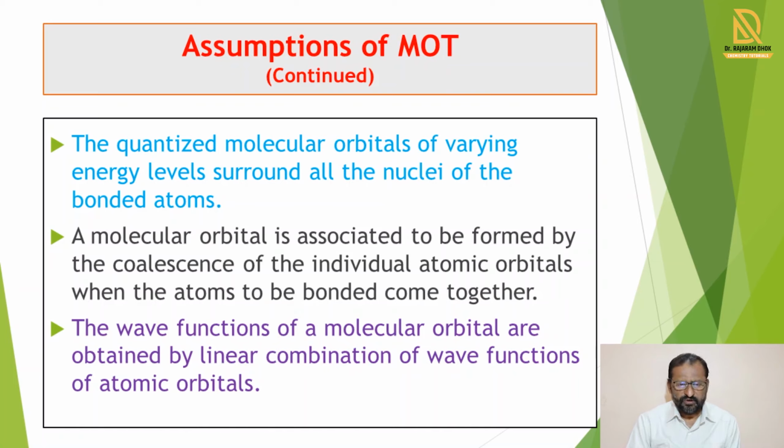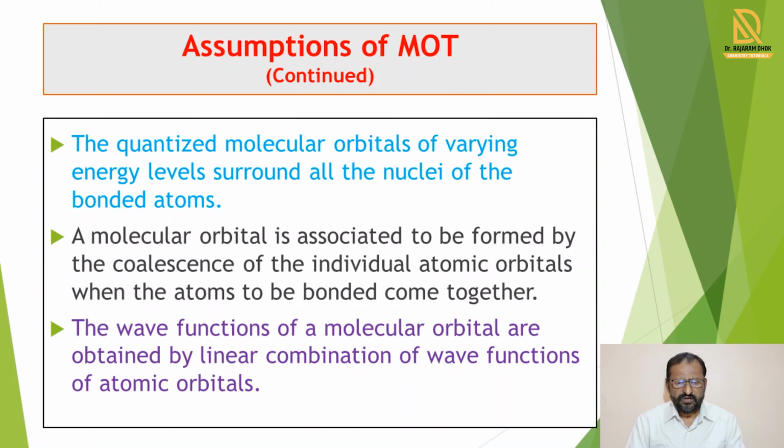The molecular orbital is assumed to be formed by the combination of individual atomic orbitals when the atoms to be bonded come together. Means when the atomic orbitals come together for the formation of molecular orbital, then at that time their individual atomic orbitals combine and there is formation of molecular orbitals.